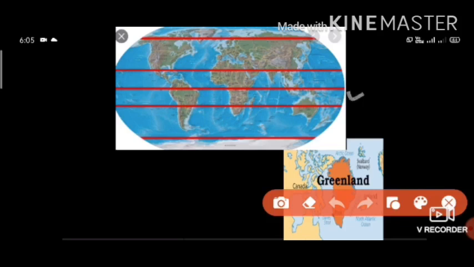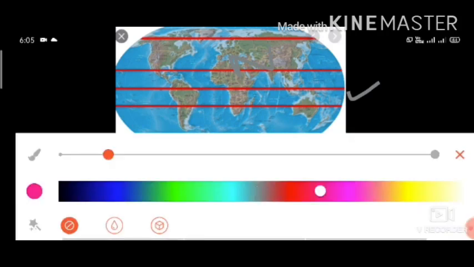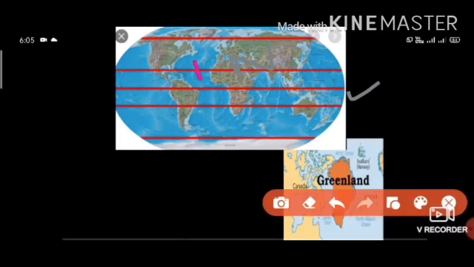So number 1, starting with the latitude, equator, 0 degree latitude, which divides our earth into 2 equal hemispheres. This is northern hemisphere, this is southern hemisphere. So equator divides our earth into 2 equal hemispheres, northern hemisphere and southern hemisphere.